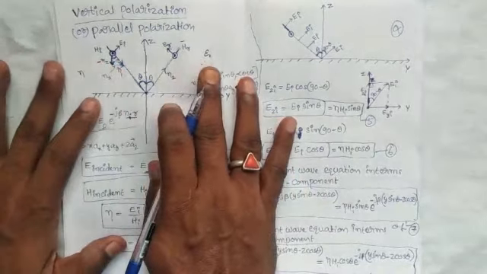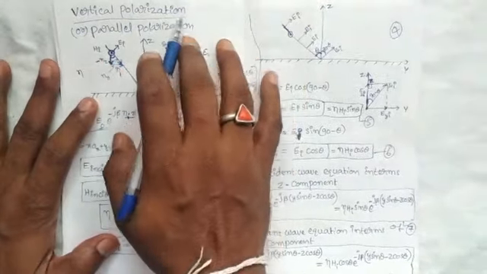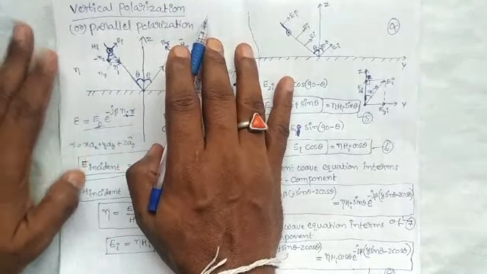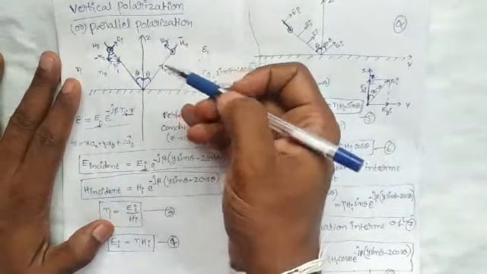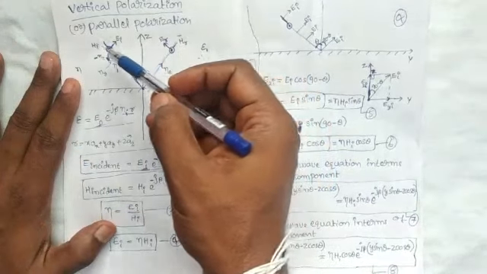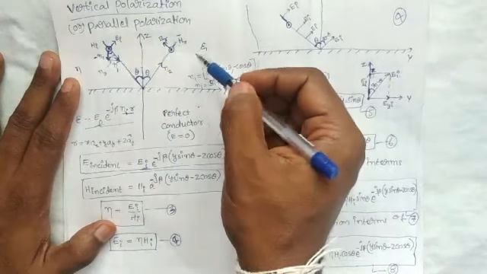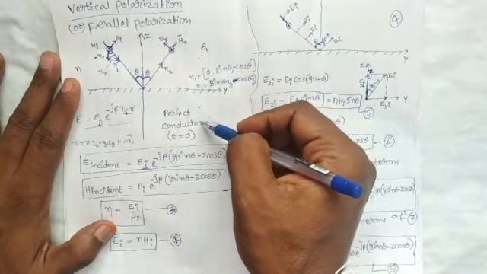In this lecture, we are going to discuss the vertical polarization of a wave. Vertical polarization is also called parallel polarization. For this case, I am considering the wave is incident obliquely at the interface between the dielectric medium and the perfect conducting medium.